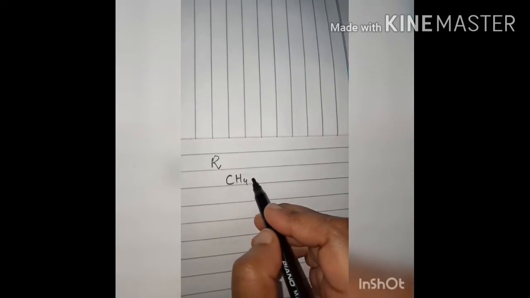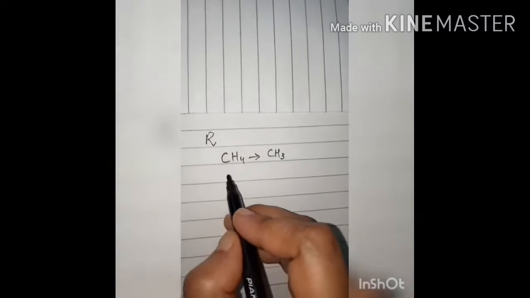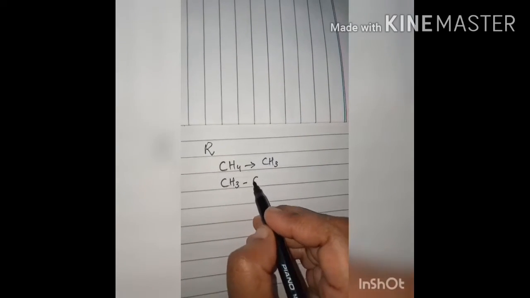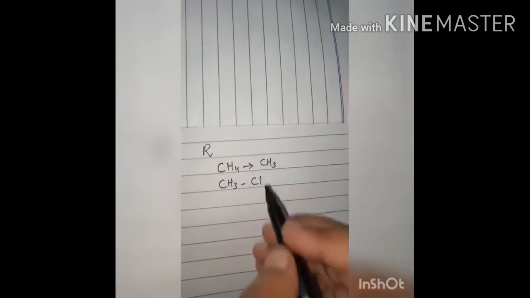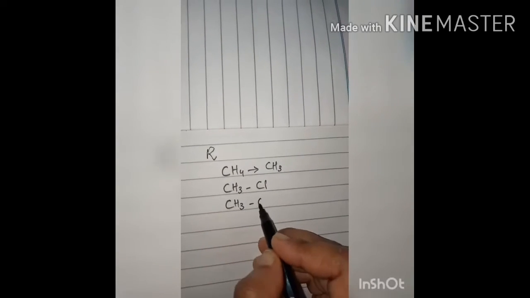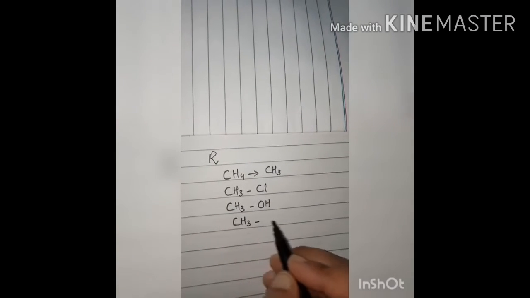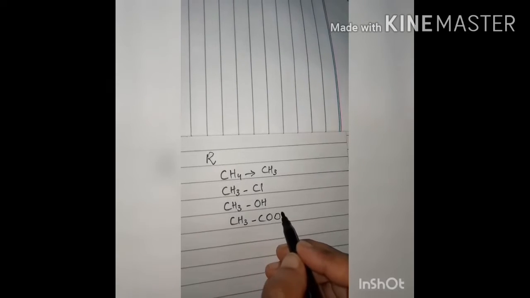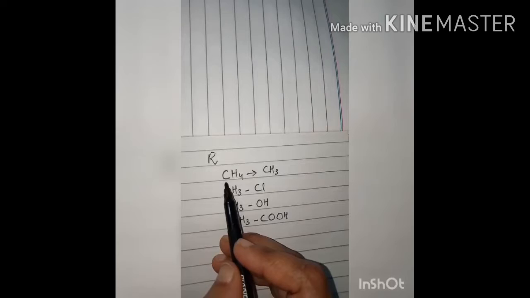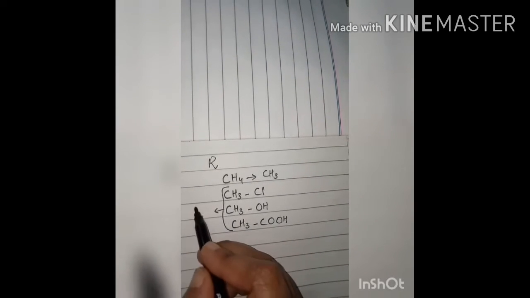The alkyl radical, after the removal of one hydrogen, will be CH3. Now to this methyl radical, any atom or group of atoms can attach, like Cl, that is an atom. With the same radical CH3, a group of atoms like OH can attach. With the same radical, a group of atoms like COOH can attach. Now what is the similarity in all of them? In all of them, this CH3 group is the same, meaning the alkyl radical is the same.